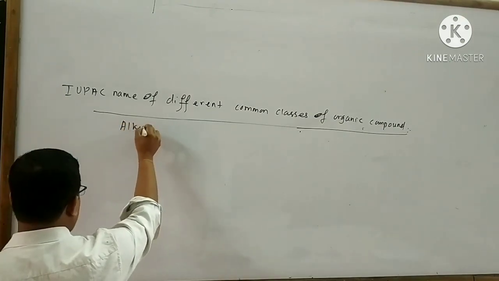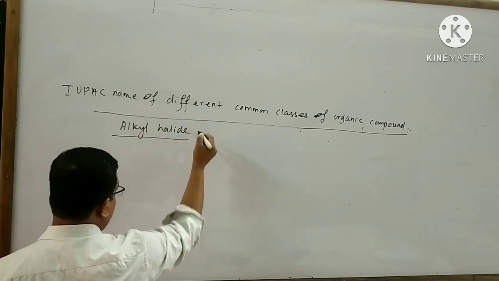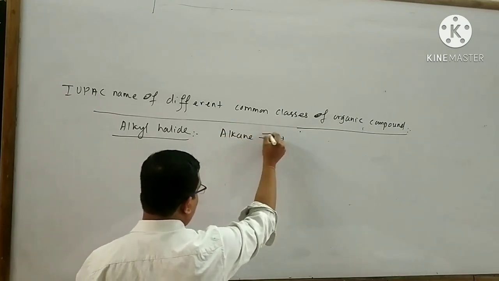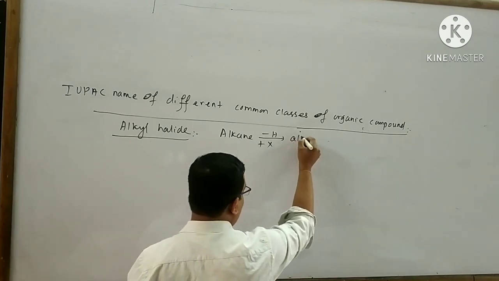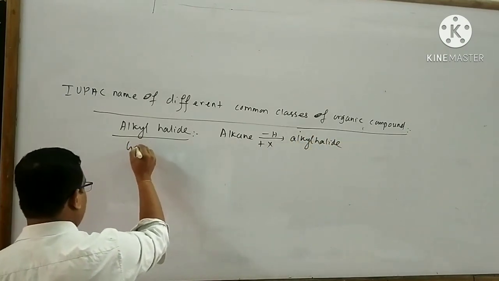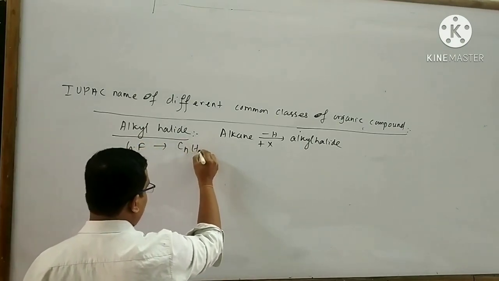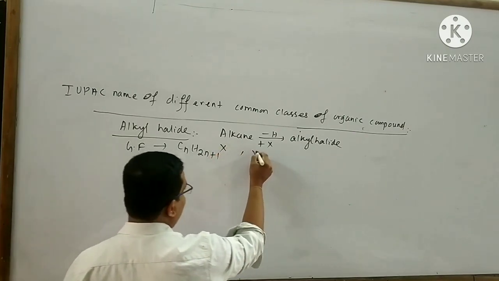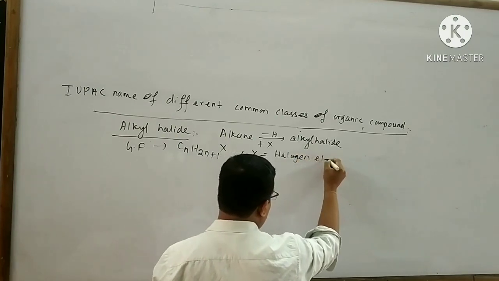Next I will explain about the alkyl halide. Remove a hydrogen atom and add a halogen atom, then an alkyl halide is formed. The general formula for alkyl halide is CnH2n+1X, where X equal to halogen elements.